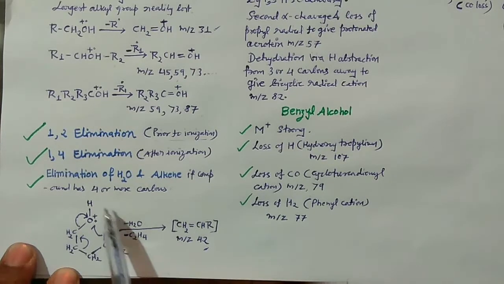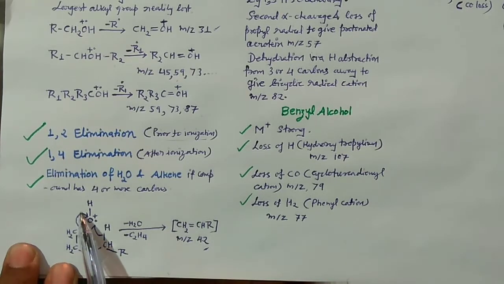This type of mechanism I have shown in the case of aldehydes and ketones also, where we were discussing the McLafferty rearrangement. But right now this is not a McLafferty rearrangement, so definitely it will be some different kind of mechanism. What is happening here is, first this double bond would shift over there, and one of the hydrogens along with one electron would go there. This will remove the water molecule.